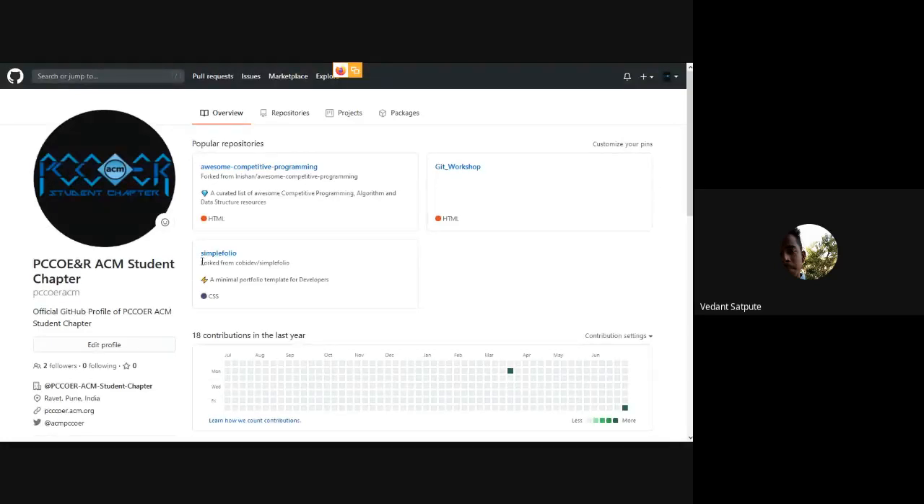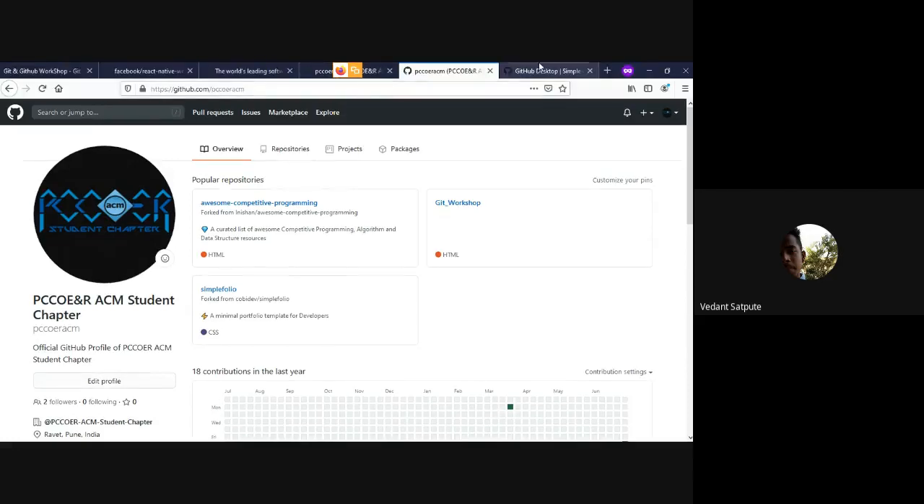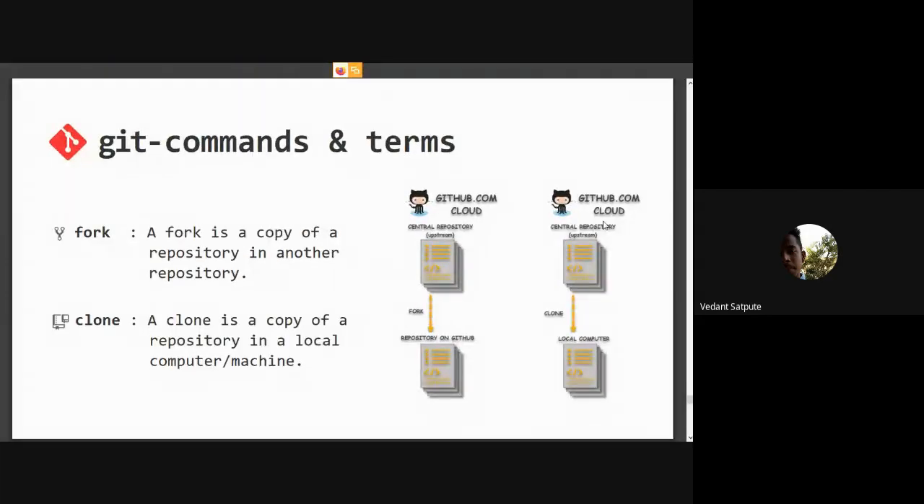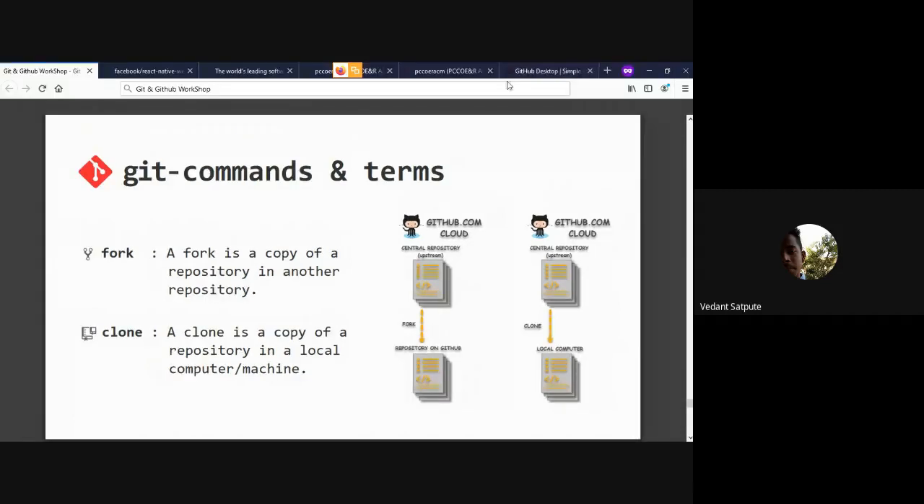So what we did is, we didn't download it to our local machine, but we just copied it into our PCCOE ACM repo. That is the difference between clone and fork. Fork takes a central repository and just copies it into our GitHub account. But what clone does is download it to our local computer.